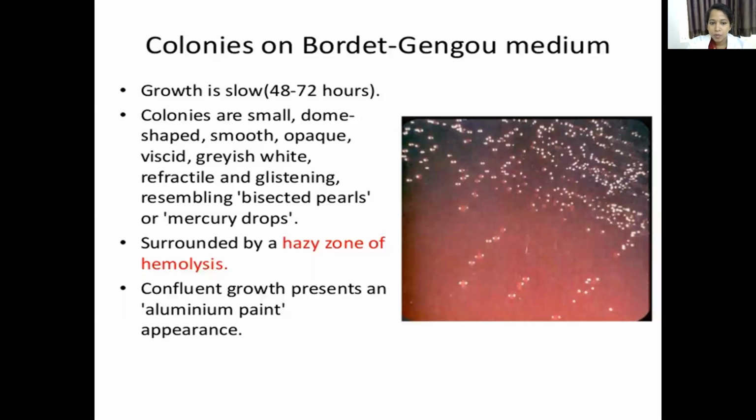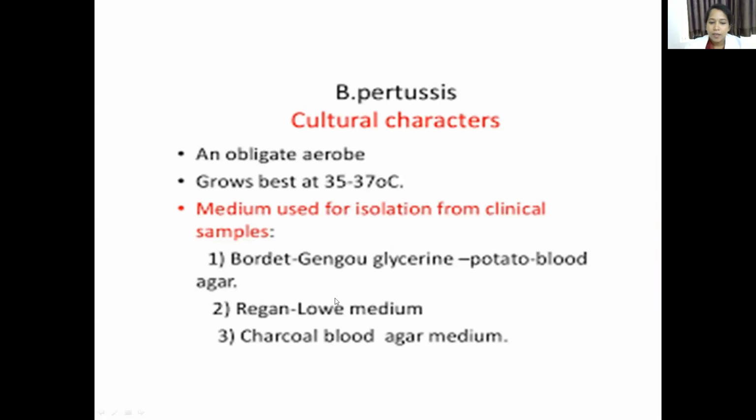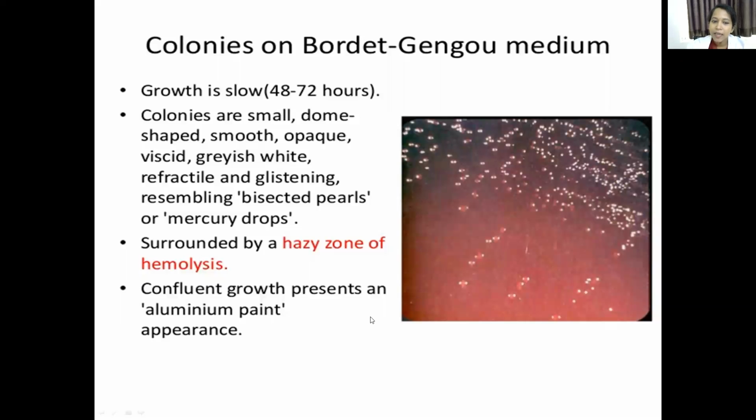You have to remember the names of the complex media: Bordet-Gengou glycerin potato blood agar, then charcoal blood agar, then Regan-Lowe medium. The colonies look like bisected pearls or mercury drops, and if confluent growth is seen, it looks like aluminium paint.